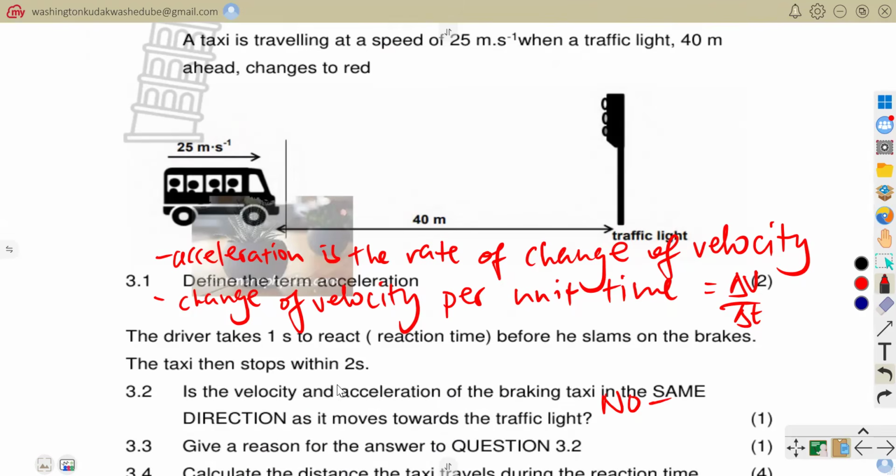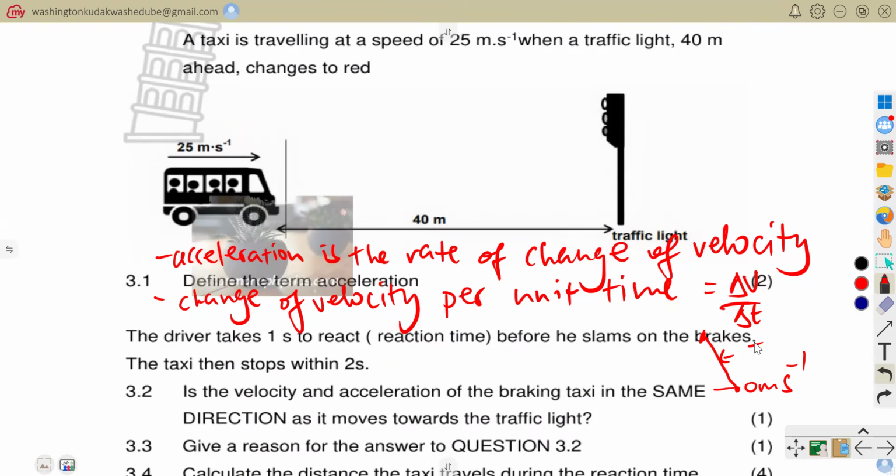Why? Because at the end of the day, the final velocity is going to be 0, but acceleration is not going to be what? 0. So acceleration is going to be negative. So this negative shows you that acceleration would be in the opposite direction. What am I trying to say there? I'm saying that when the car stops, it simply means that the car has slowed down. So slowing down is related to deceleration. So if we were here in terms of the velocity time graph, and then you end up here, and this one is 0 meters per second, it simply means that this acceleration is negative. The slope is negative.